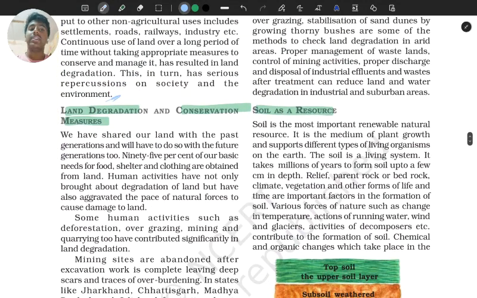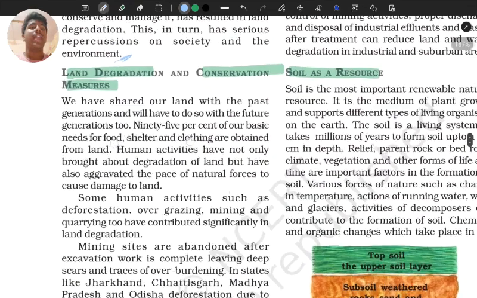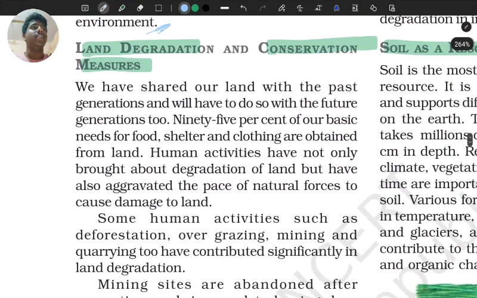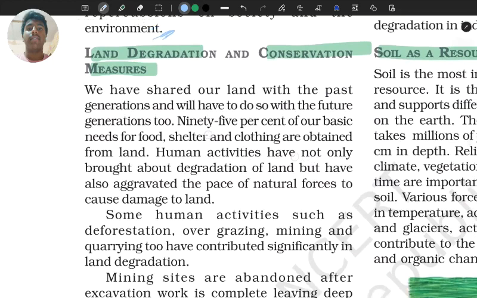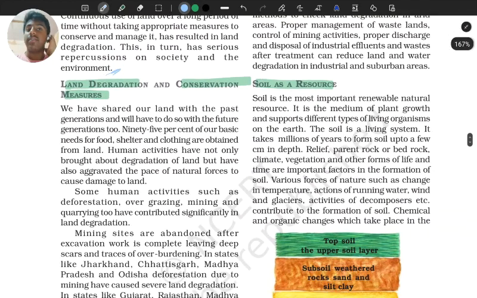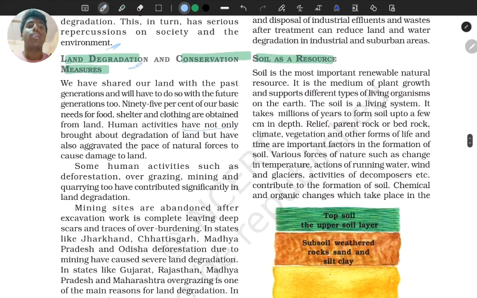So next we have land degradation and conservation measures. Obviously land degradation happens when we dump all of our waste into the environment, right? Whatever industrial effluents we have right now, we are dumping them onto the land. We are digging up the land and dumping it and closing it over like nothing happened, right? That causes land degradation. Human activities have not only brought about degradation of land but have also aggravated the pace of natural forces to cause damage to land, obviously.